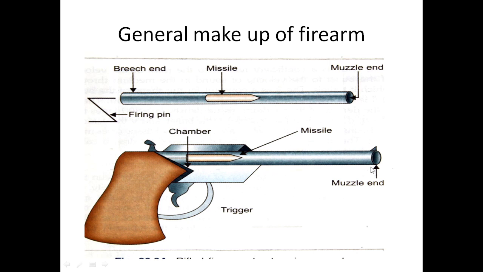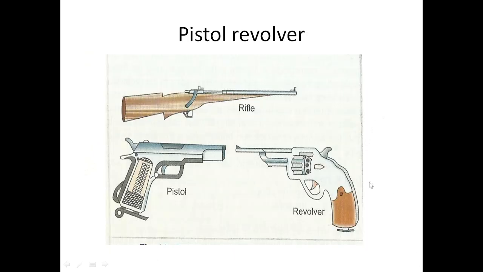And the barrel consists of muzzle. This is a muzzle. At the distal end, it connects with the breech end, and from the breech the cartridges are put. There are muzzle loading guns also. So there are rifles, pistol, this is a rifle and this is a revolver.